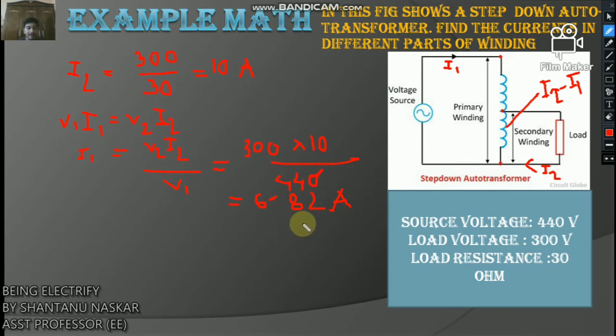It is very difficult to write with the mouse, please compromise. Now we have to find a simple thing, the value of I2 minus I1.